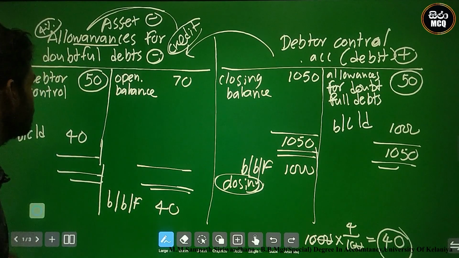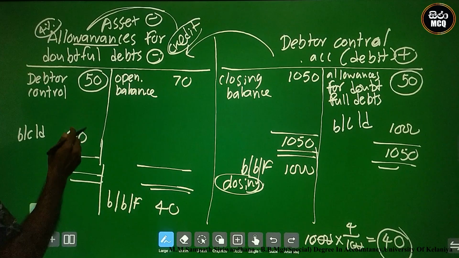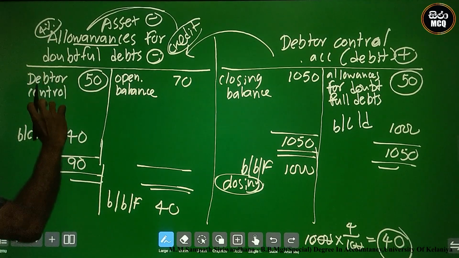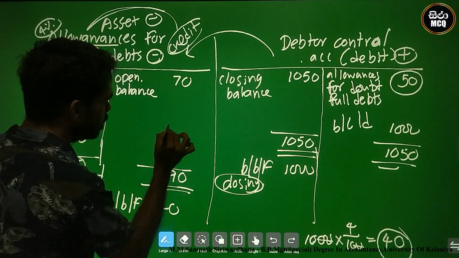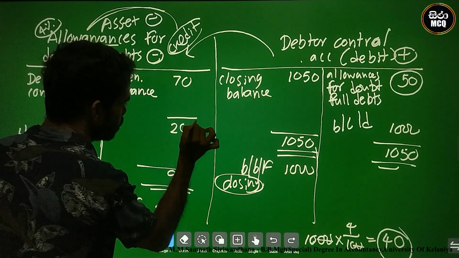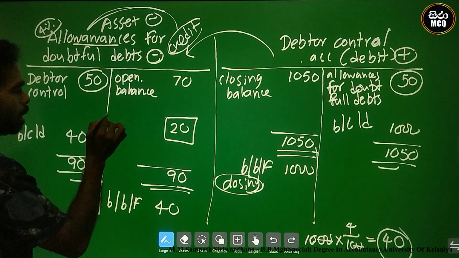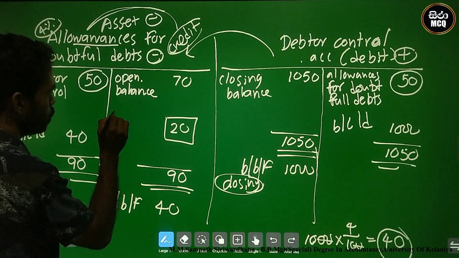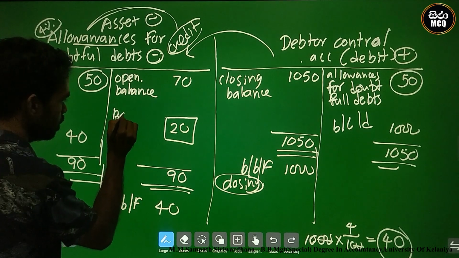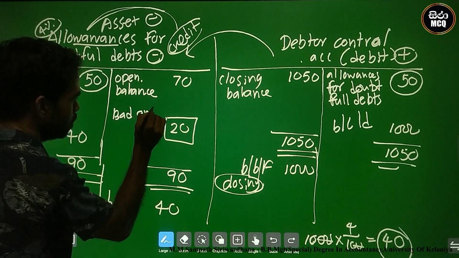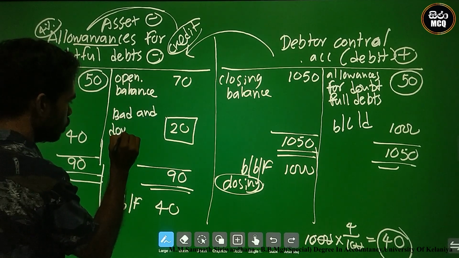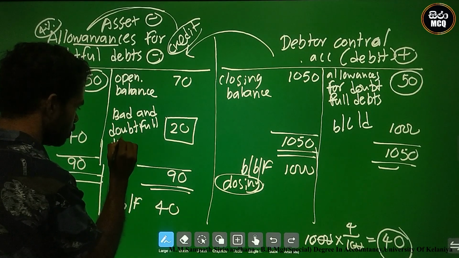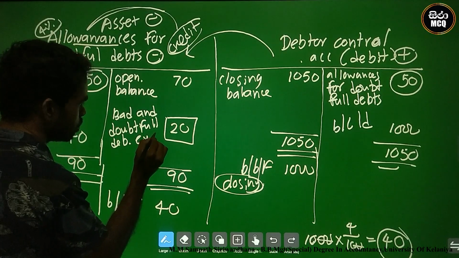At this time there is a deficit. There is a 90, it's a 90. There is a 20 space. This is the expense. Expense means doubtful debts or bad debts expense.